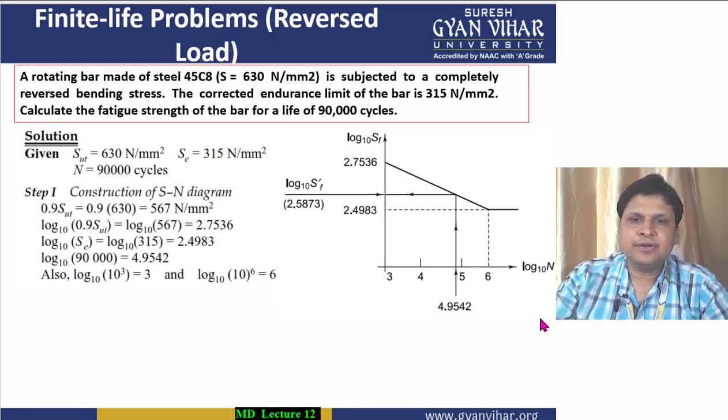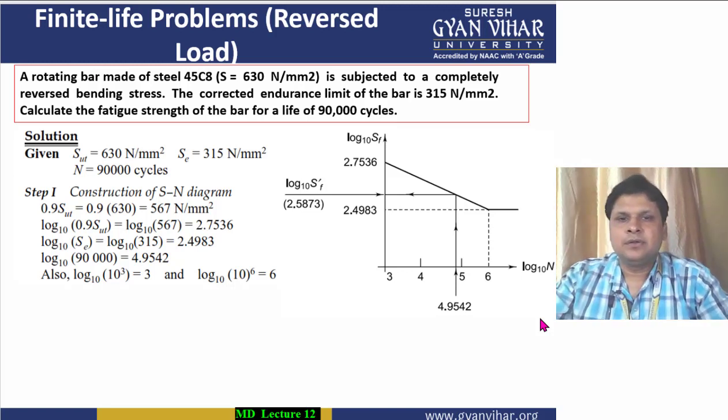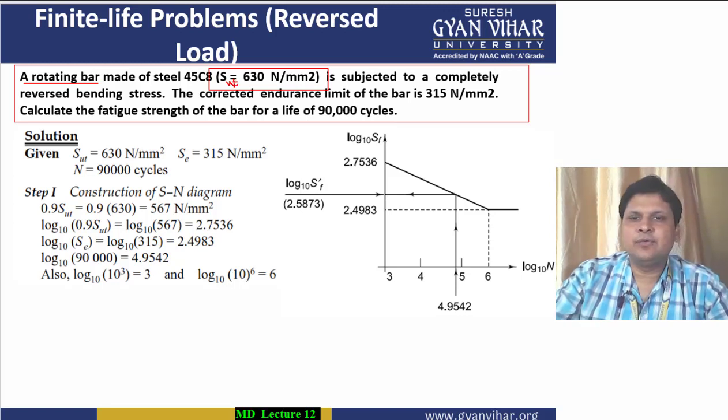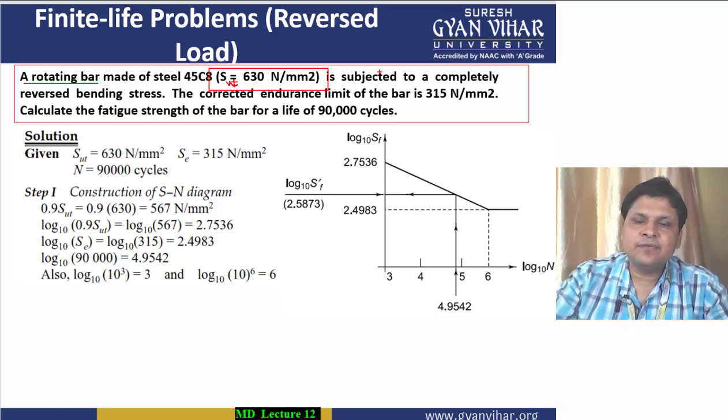This is the question in front of you. First of all, let's read out what is given in the numerical. The numerical says that there is a rotating bar made of steel whose ultimate tensile strength value, write it S subscript UT, is 630 Newton per mm square, and it is subjected to a completely reversed bending stress.